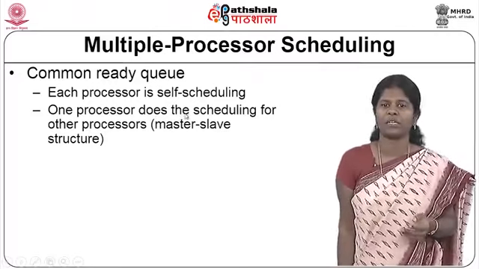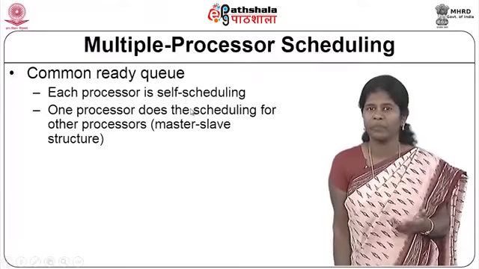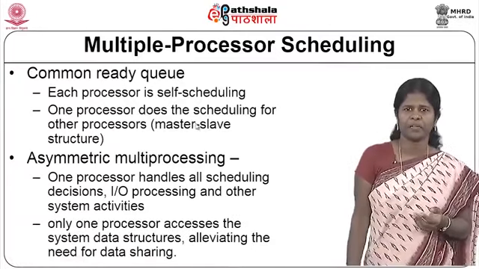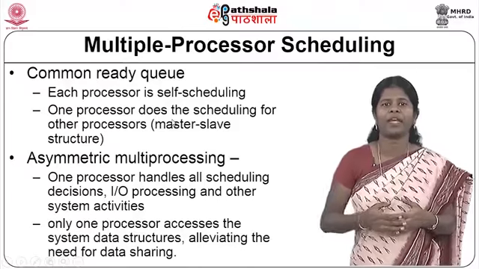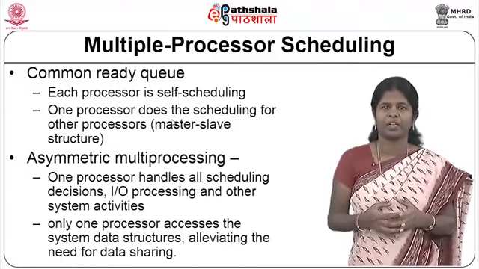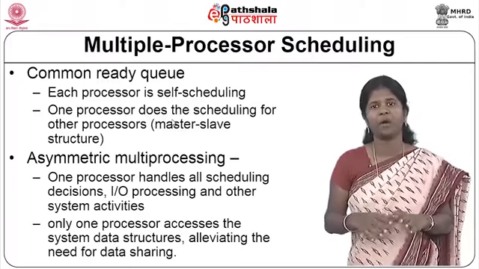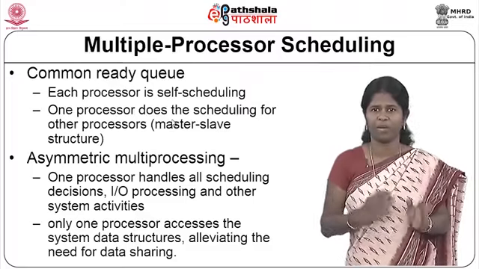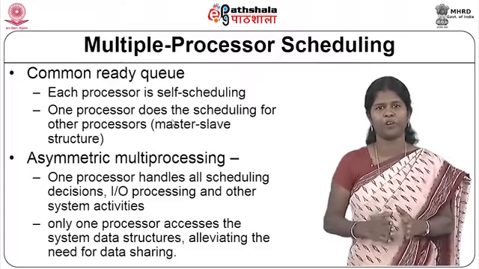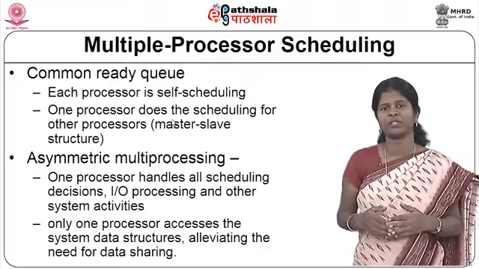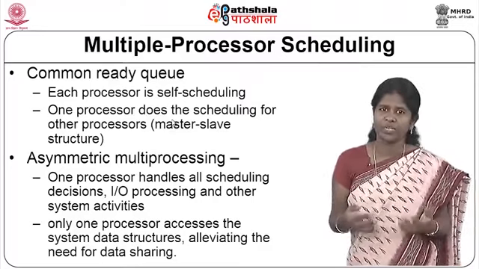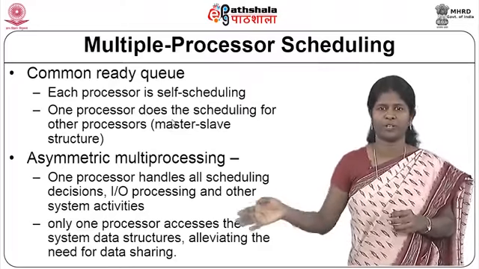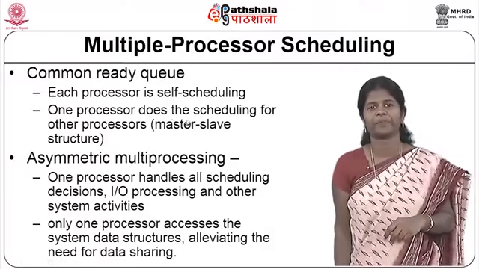It can be called a master processor, and the others can be called slave processors, so you have a master-slave structure. Or the other way is asymmetric multiprocessing. That is, you have one processor which handles all the scheduling decisions, I/O processing and other system activities. Everything is done by this one processor, and only this processor accesses all the system data structures, and it takes care of scheduling for the other processors. The other processors only do processing.